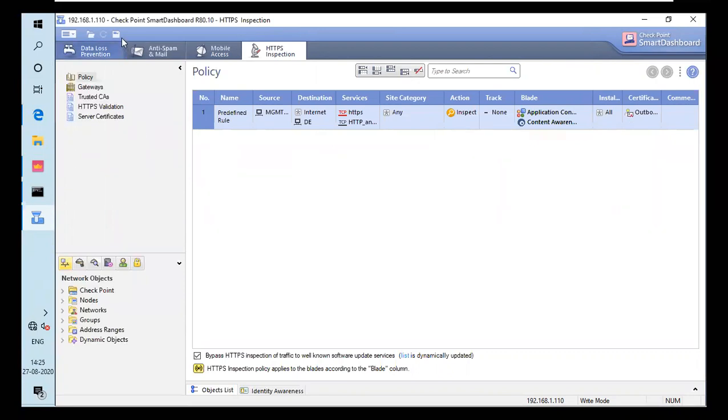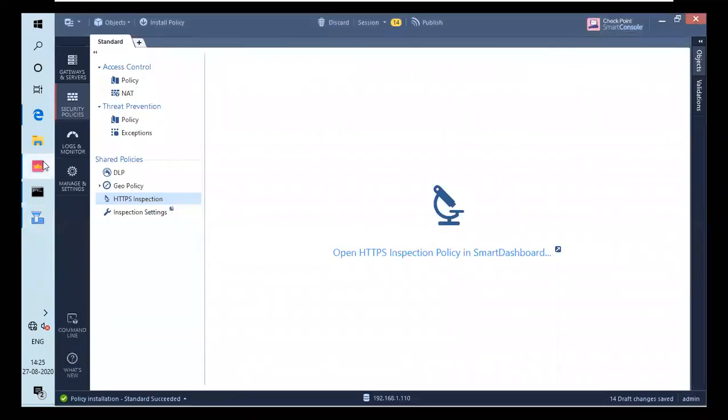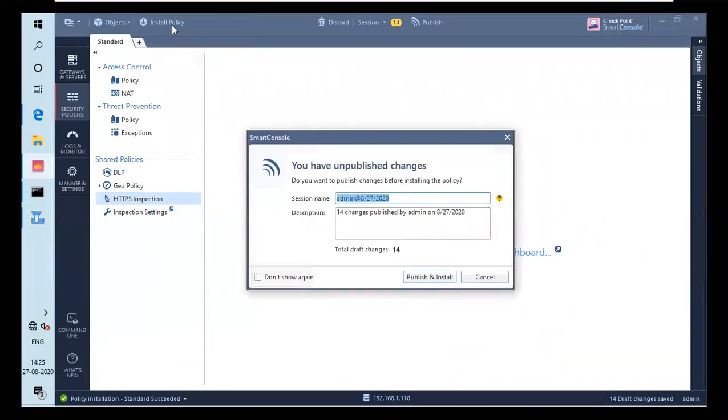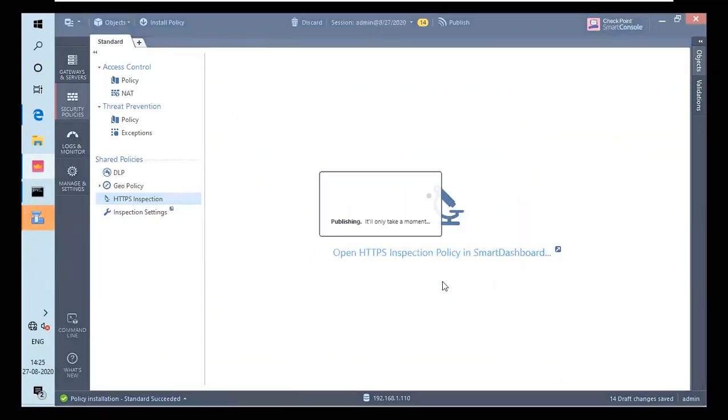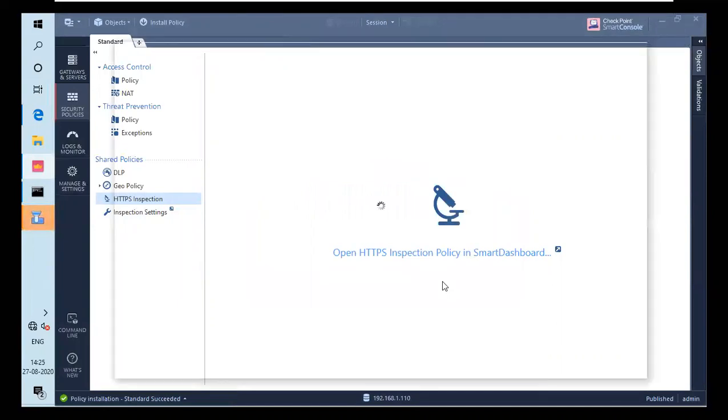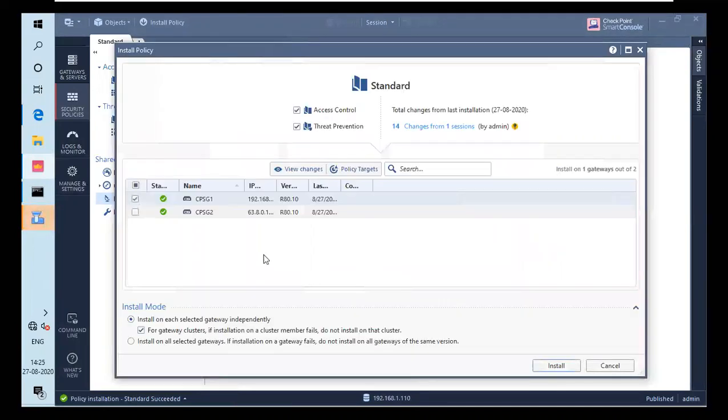You have to click on save, which will save this. Then you have to push this policy. So for that, you will go back and there are changes made. I will click on install policy, which will give me both the options, which is publish and install. I will click on publish and install and let it install. And I will install this on firewall 1 because firewall 2 will show me an error that you don't have content awareness thing in firewall 2. Yeah, it's checked on firewall 1 because I have not enabled content awareness blade in firewall 2, so that it won't work in firewall 2 basically. So I will click on install, and that's it.